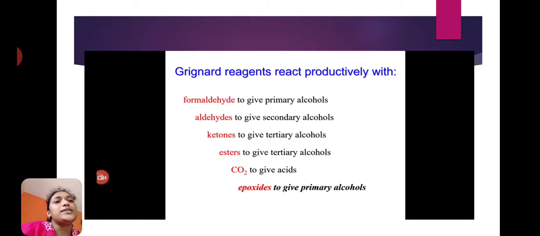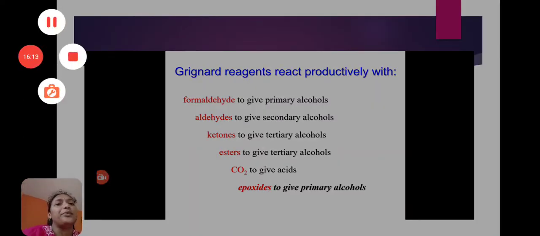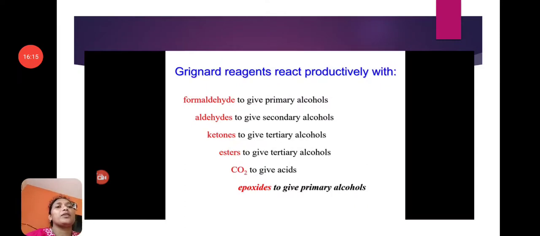Grignard reagents react productively with the following; these are also applications of the Grignard reagent. First, formaldehyde. When formaldehyde reacts with a Grignard reagent, it will give primary alcohols.